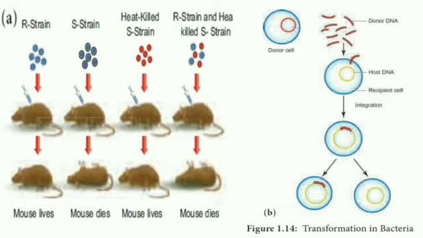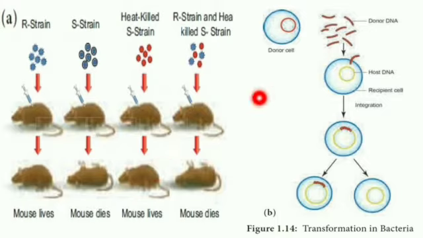Now in the third experiment, he killed the S strain bacteria. Once he killed them, all the bacteria died, and when the dead bacteria were injected into the mouse, that mouse lives.